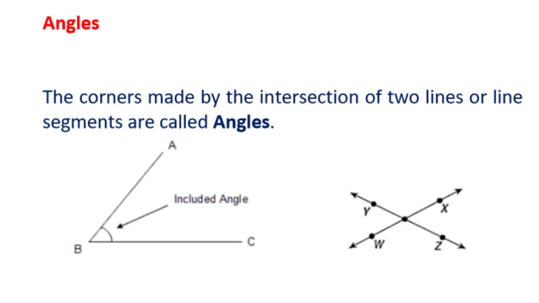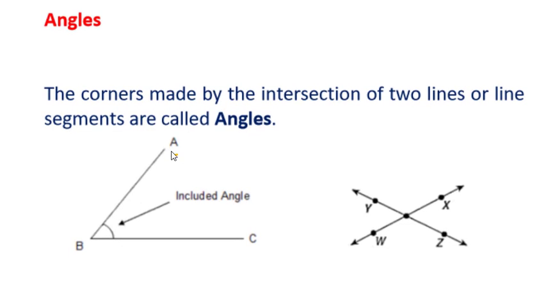Now let's discuss angles. So angles, you know, the corners which are made by the intersection of two lines or line segments are called angles. So here you can see this is your A, B. So lines AB and BC both are intersecting at this point B. So they are forming an angle. So this angle is ABC. Whenever you have to name that angle, we are talking about B. So we will write this angle as angle ABC.